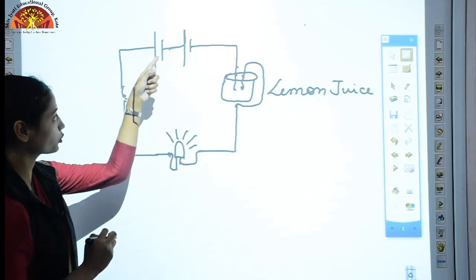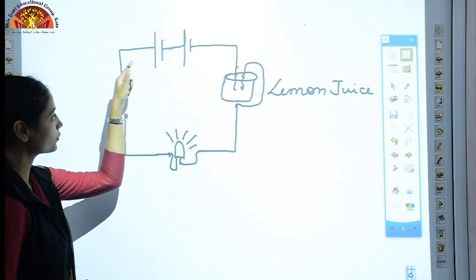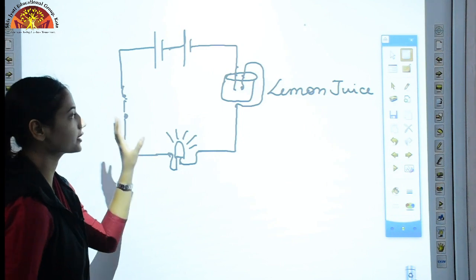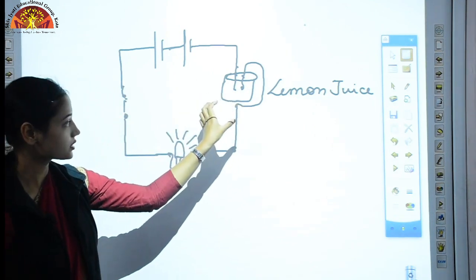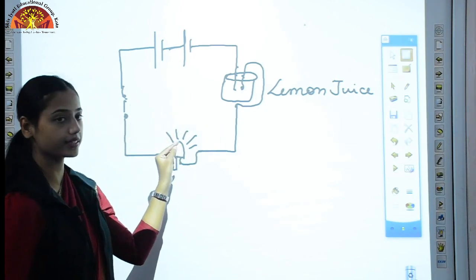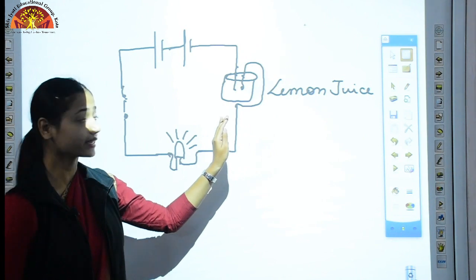Now here, this battery is our source of current. Battery is source of current. So when the current flows through this circuit, that current will also pass through this beaker, through this lemon juice. So that current is making a few changes in this lemon juice. Are you getting it?